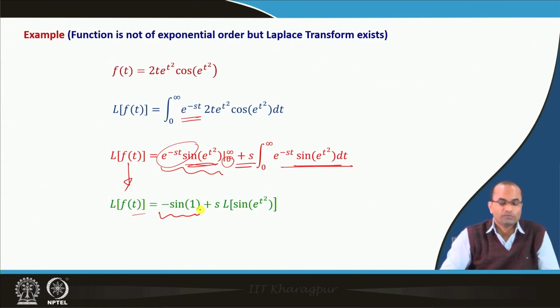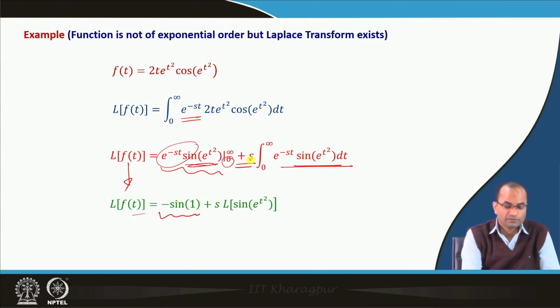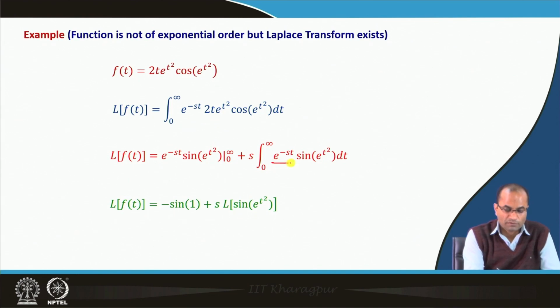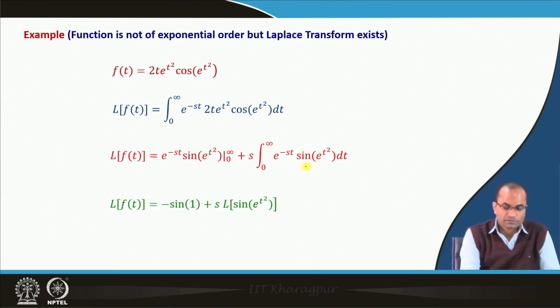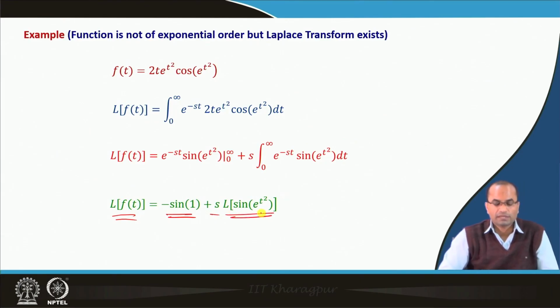So, we have minus sin 1 because of this first term. The second term has s, and you notice that this is the Laplace transform of the function sin(e^(t²)), because we have e^(-st) and then sin(e^(t²)). So, this is the Laplace transform of sin(e^(t²)), with this e^(-st), and then we have s there. So, the Laplace of f(t) is minus sin 1 plus s times the Laplace of sin(e^(t²)).